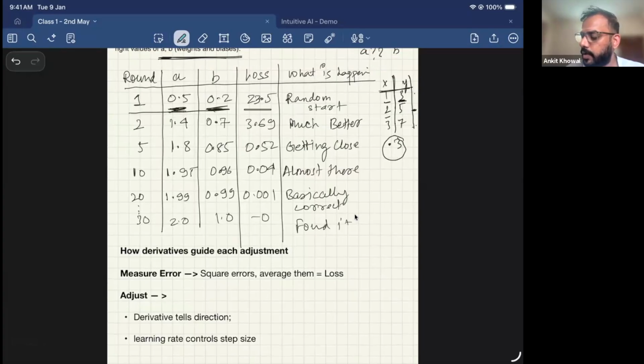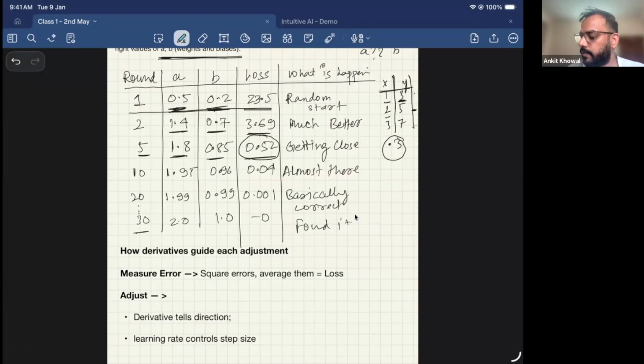So in the first round, the value was this. In the second round, we updated to 1.4 and 0.7, and we saw that the loss is now 3.67. It means that I am improving my accuracy, right? Again, it updated, and in the fifth round it came up to 1.8 for A and 0.85 for B, and then it saw the loss again, right? My loss has reduced a lot. Now it's like 0.52, right?